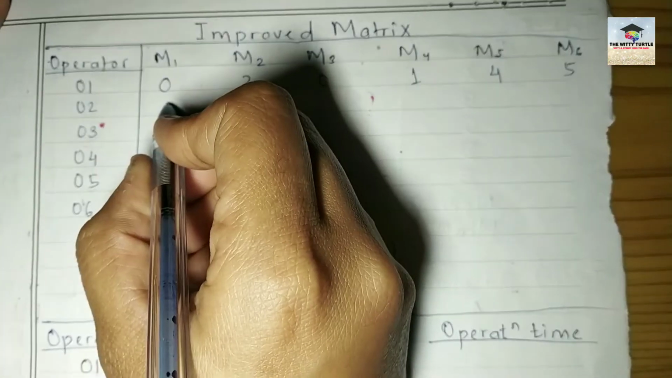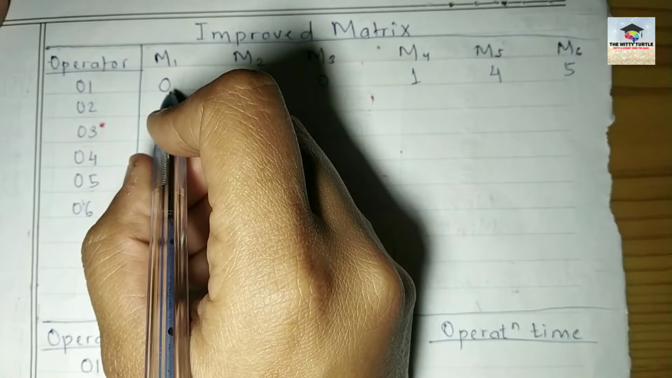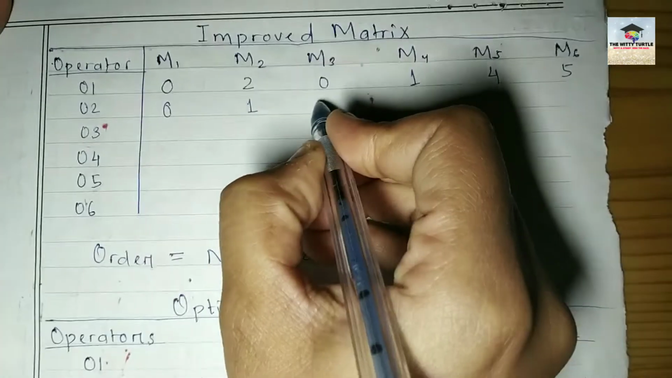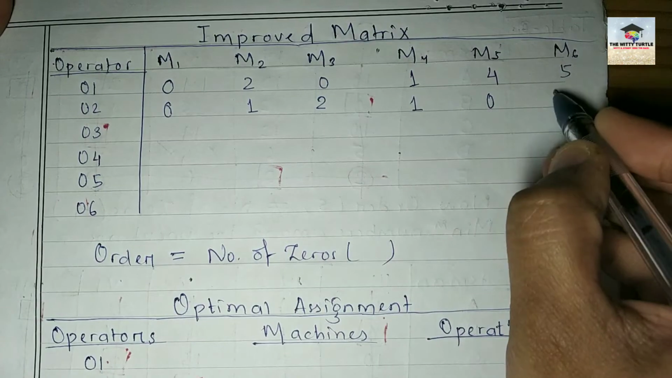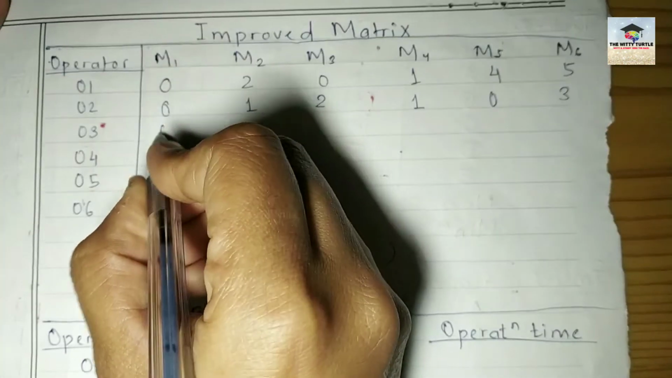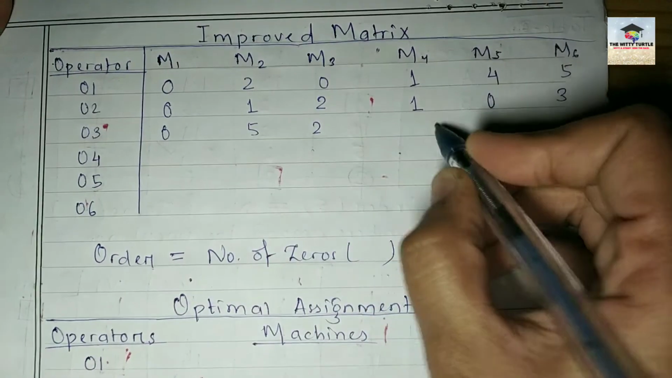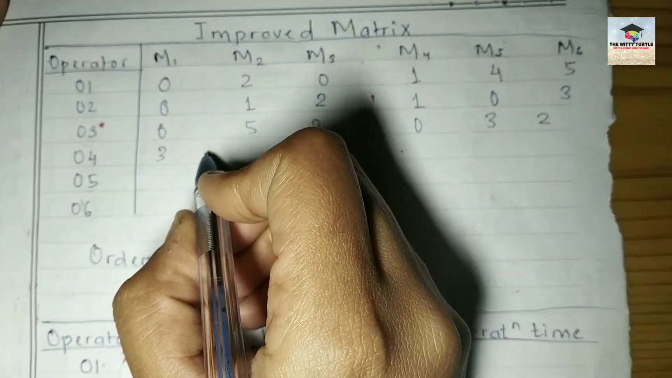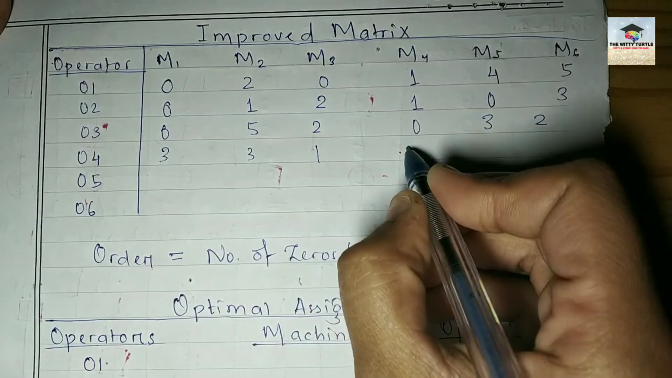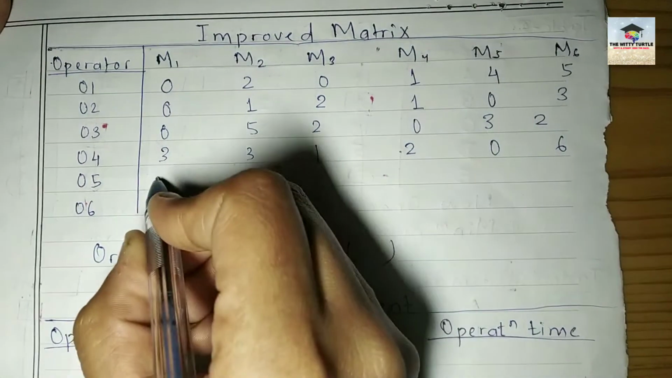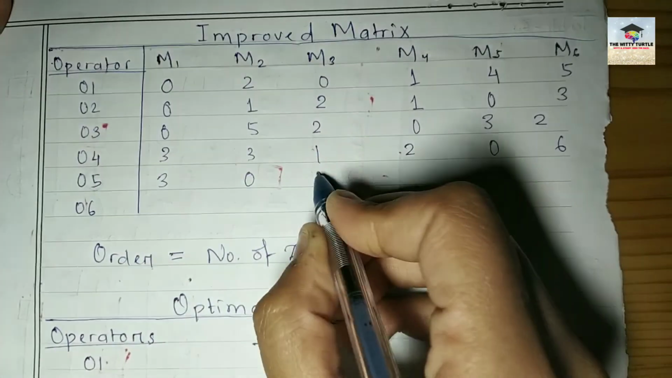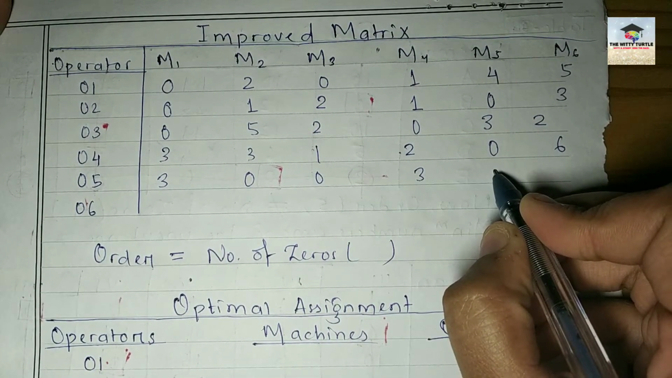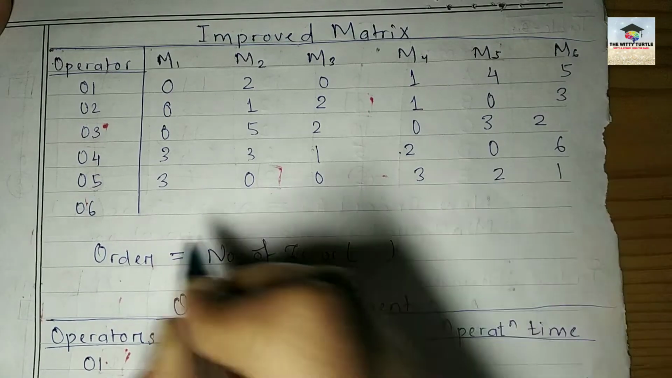Right? Now again, these are the uncut numbers. So here you have to deduct the minimum number, that is 1. So it will be 0, 1, 2, 1, 0, 3. Right? Now this will be 0, 5, 2, 0, 3, 2. Then it will be 3, 3, 1, 2, 0, 6. In the fifth row, it will be what? 3, 0, 0. Here, this one is the intersection number. So here you have to add 1. So it will be 3, 2, 1. Right? This will be 2.